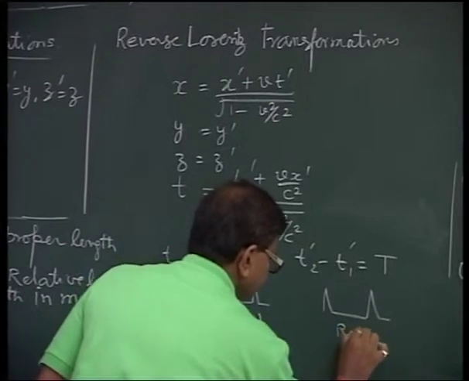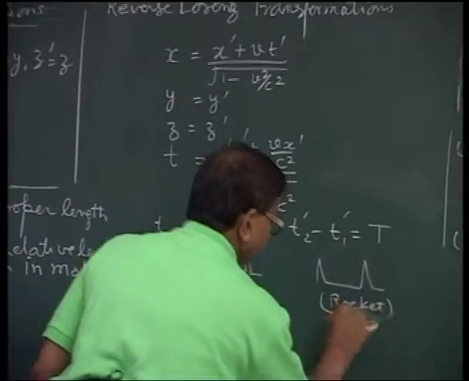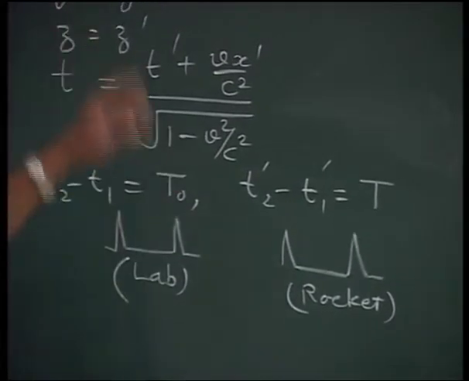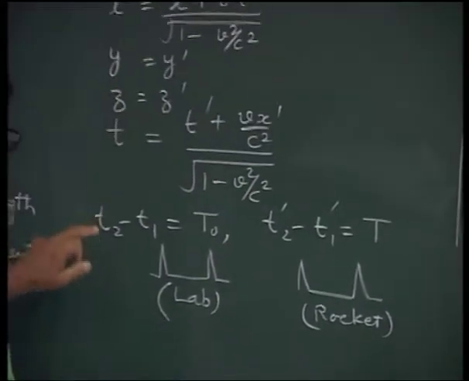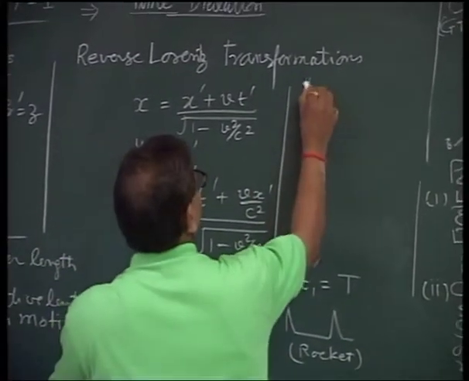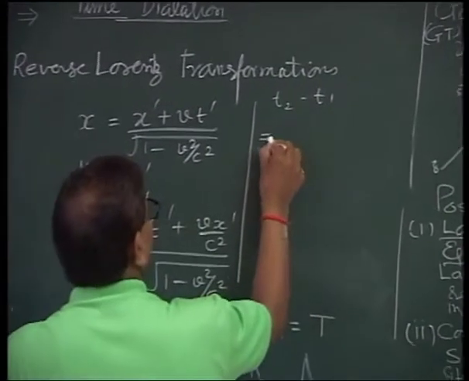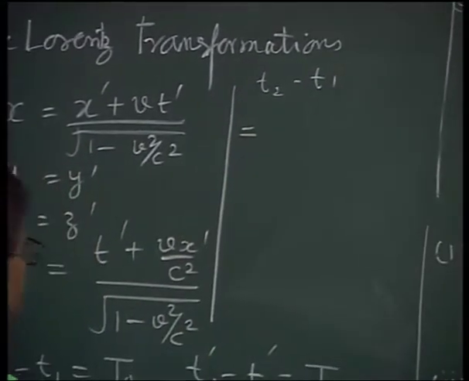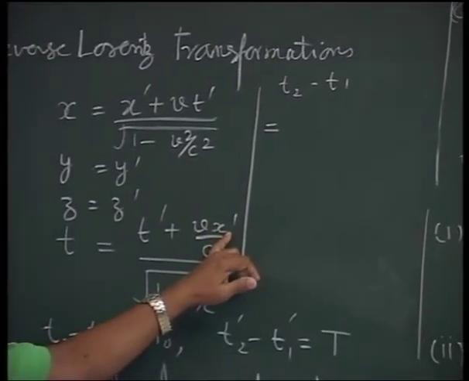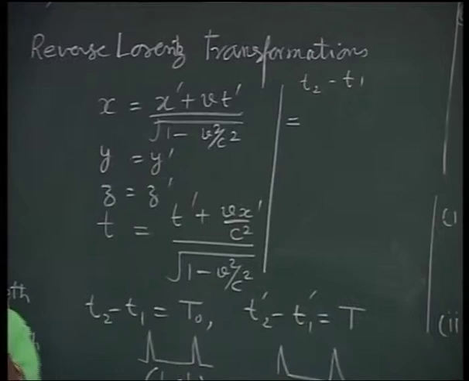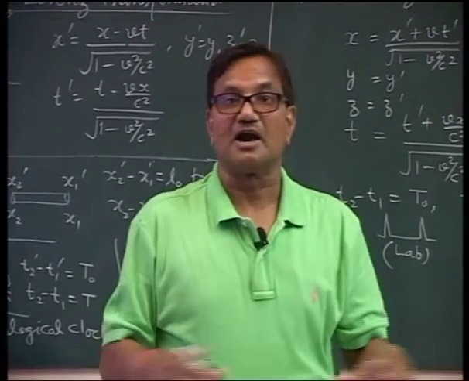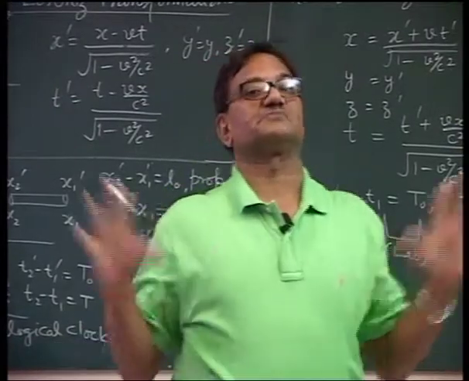and the two pulses of the one who is in the rocket. To find the relation, we substitute the values of T1 and T2 from here. T2 minus T1 will be equal to, again, we take the observation at the same place, x dash. That means, while measuring the heartbeat, the brother or sister are not allowed to displace themselves.